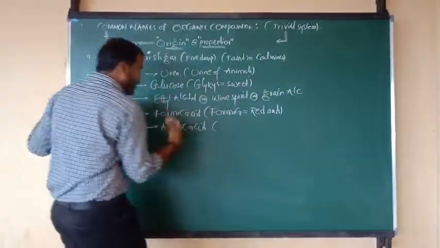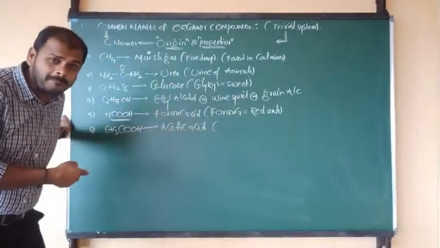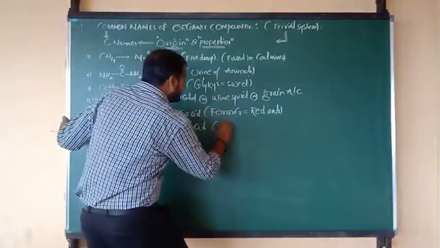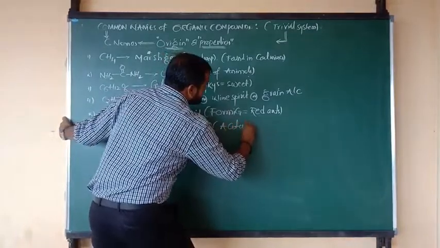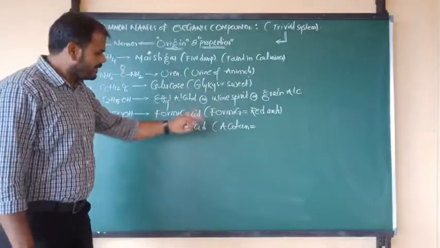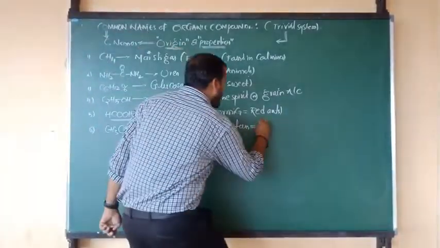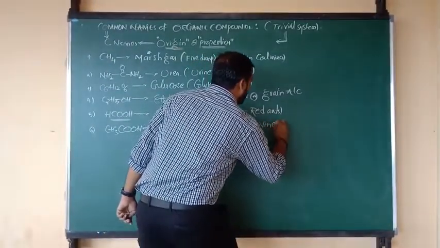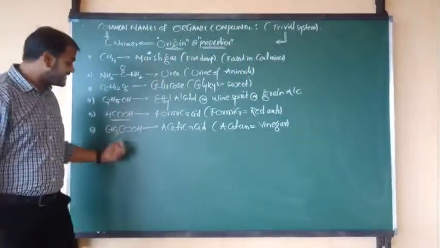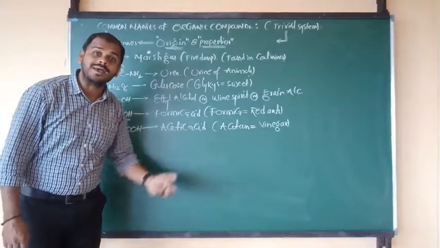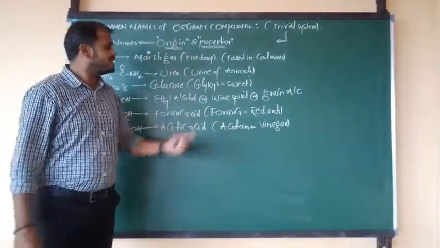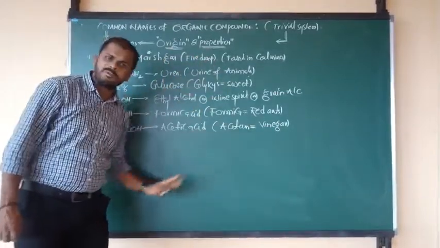Sir, what is meant by acetic acid? It is an organic compound name, but the word is taken from acetum. As per Greek terminology, the meaning of acetum is vinegar. That's why we can say that acetic acid is also known as vinegar acid. Both we can consider as common names, on the basis of origin and property.